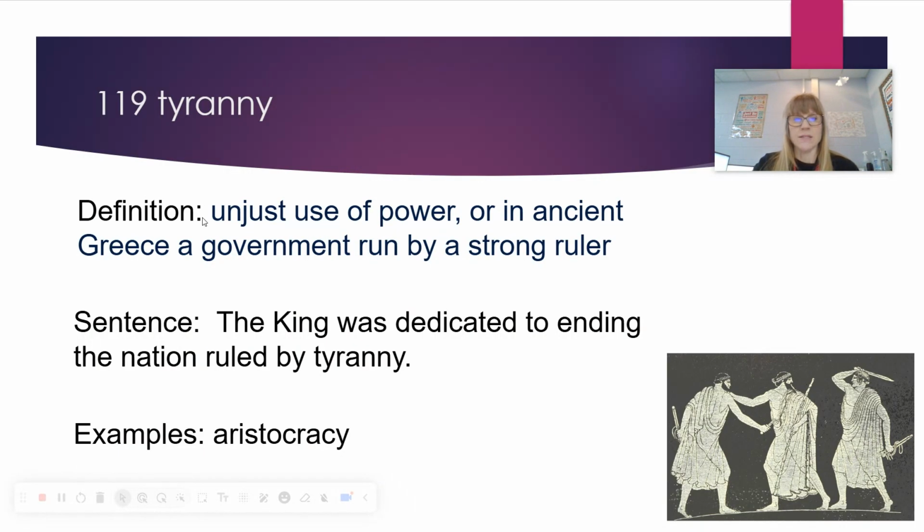Tyranny. Definition: unjust use of power, or in ancient Greece, a government run by a strong ruler. Sentence: the king was dedicated to ending the nation ruled by tyranny. Example: aristocracy. Here's the thing, this was the rich people. Okay, so the rich people had all the power, they could buy people. They took over, they were strong because they had all the money. They were strong, and they would take over governments and pretty much do whatever they wanted to do.